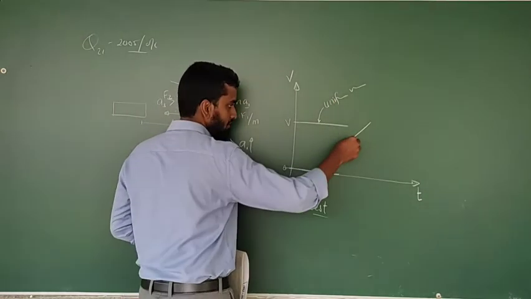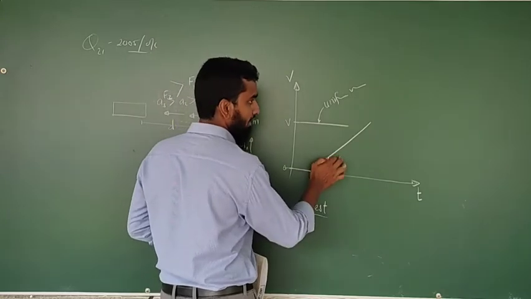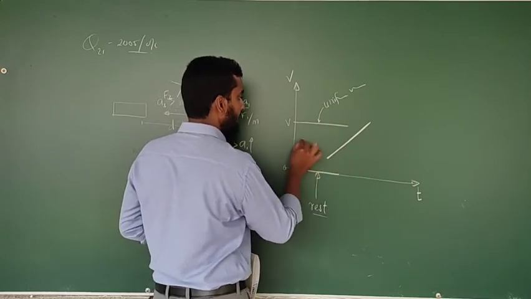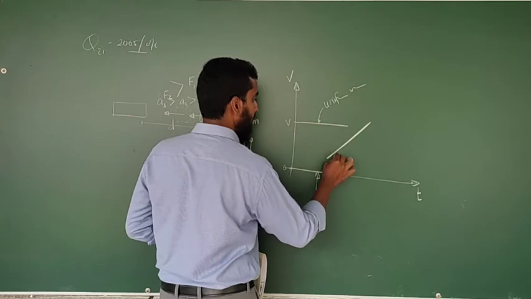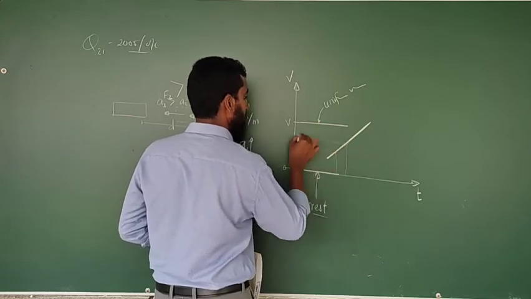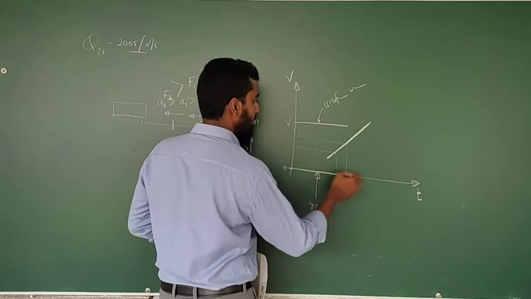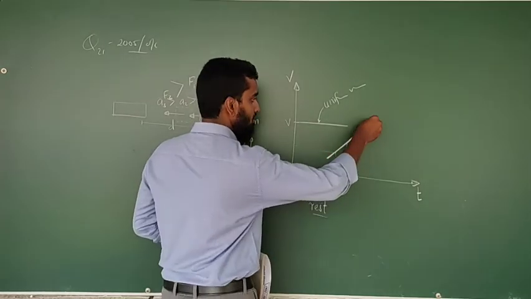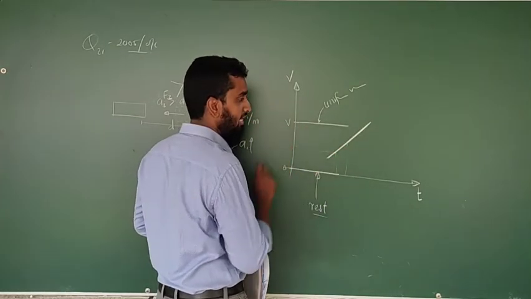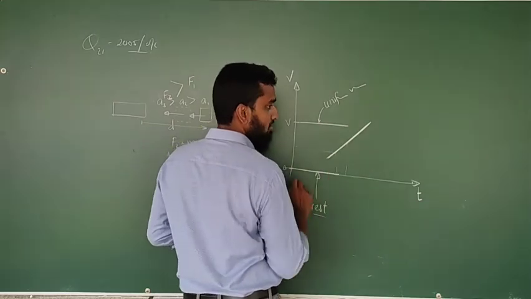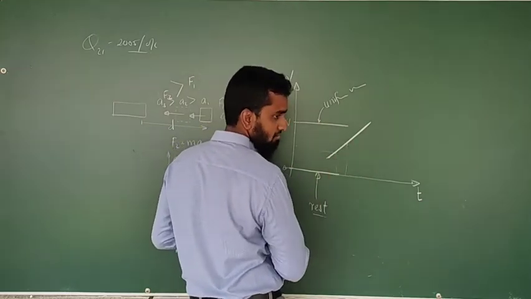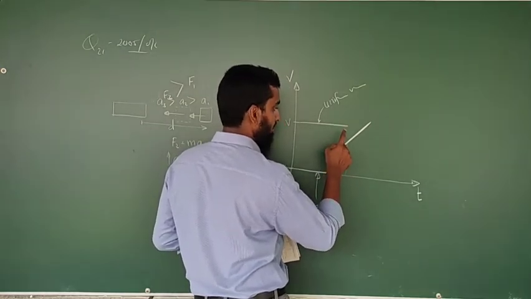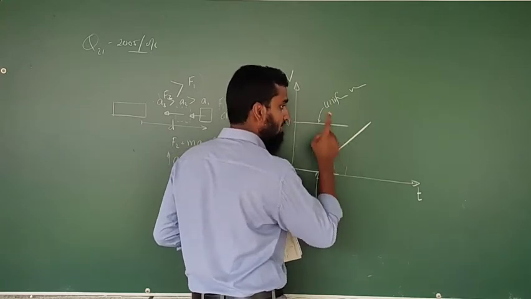Think about a portion like this. It has a gradient, right? Velocity is increasing time to time. If you take this time, the velocity is here. For this time, the velocity is here. As the time increases, the velocity also increases, which means accelerating. That acceleration is uniform. It's not changing, because the gradient of the graph is not changing. Then this represents an object which is moving with a constant acceleration.